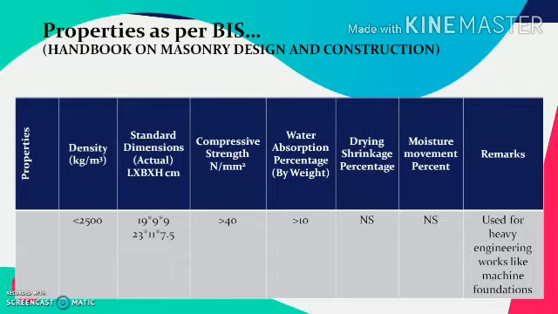The compressive strength of such a block is much higher and is more than 40 Newton per mm square. The water absorption should be less than 10% by weight. The drying shrinkage and moisture movement percentage are not specified in the Bureau of Indian Standards. These can be used for very heavy engineering works like machine foundations.